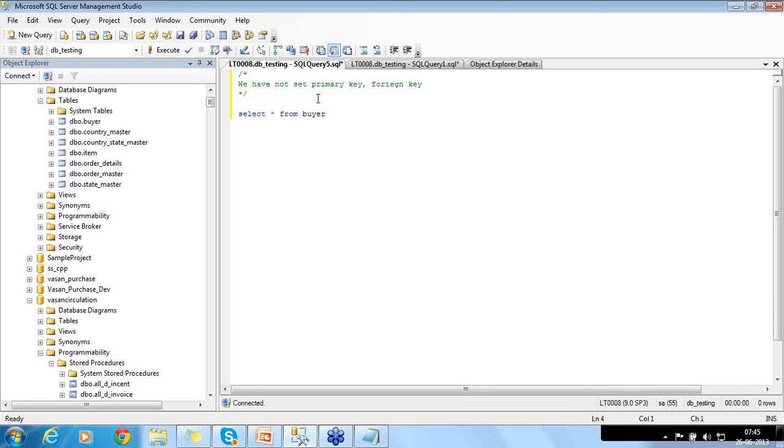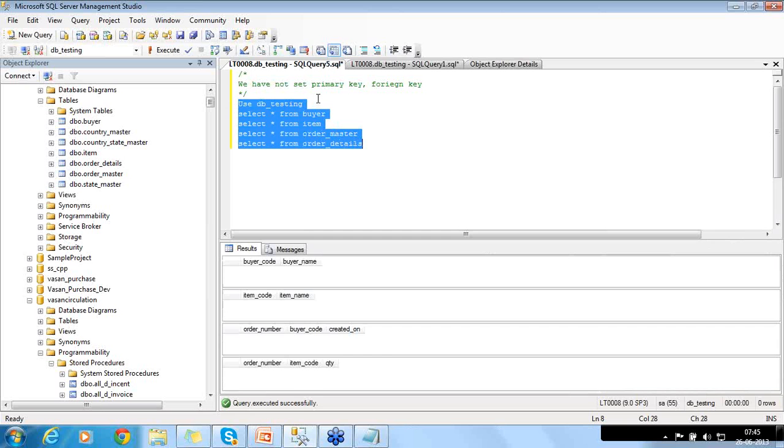So next, use DB testing. Whatever I am doing in this project, I am doing it under this project called DB testing. Yesterday we have created this from item, select star from order master, select star from order details. So we had these 4 entities. I just say execute. Now you got the empty data over here. What generally a developer does is this is how they create the table.